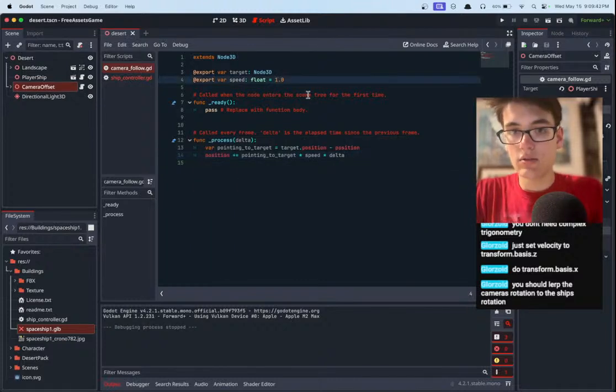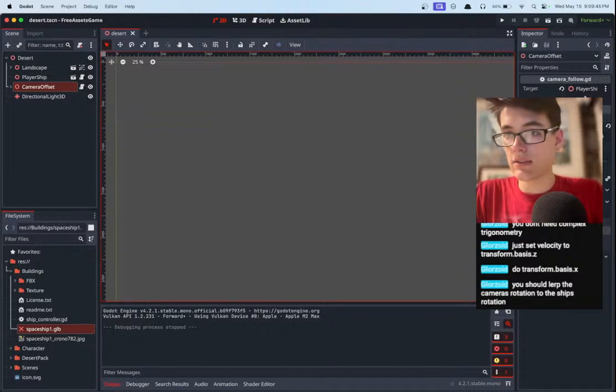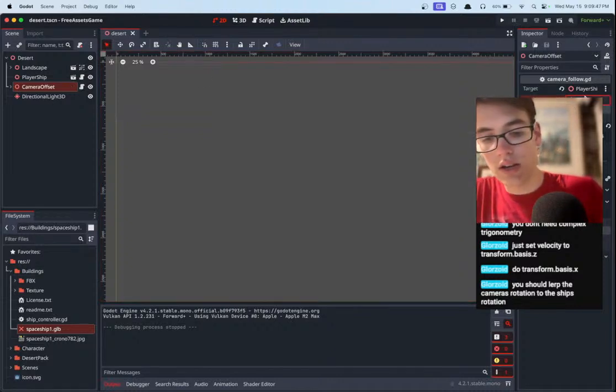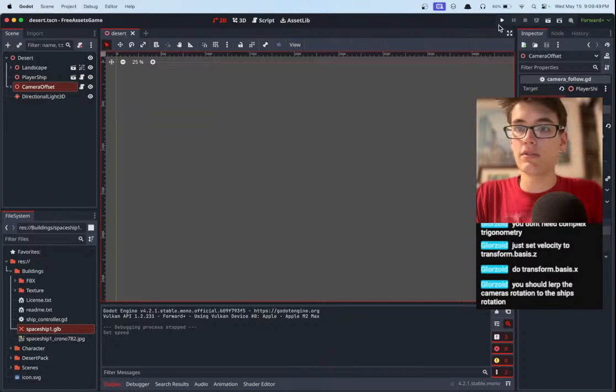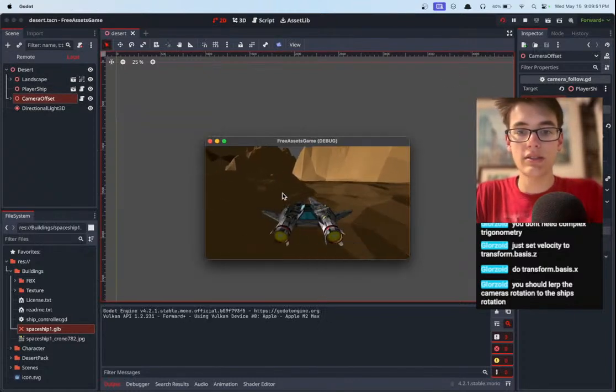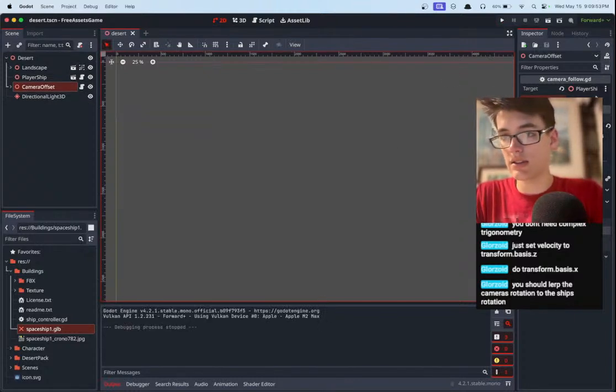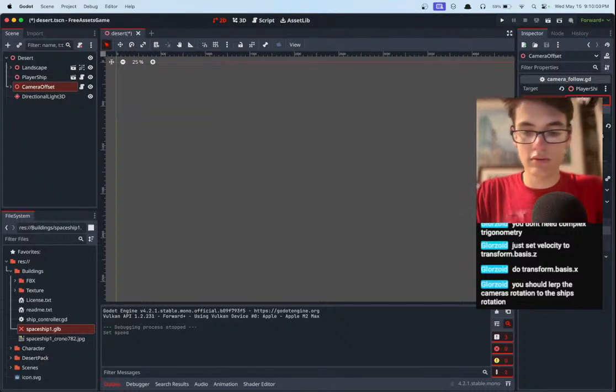So let's increase our speed a little bit, and thankfully we made it a handy little variable. Let's try 30. I don't know if that's too much. Obviously, if we set it to too much, then we'll basically just be like snapping like that, which looks very bad. So let's set it a little bit lower, maybe 10. Can I get a 10, please?